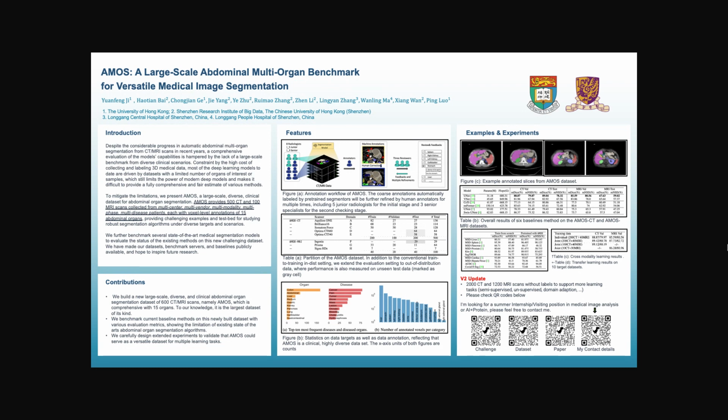The abstract reads, despite the considerable progress in automatic abdominal multi-organ segmentation from CT MRI scans in recent years, a comprehensive evaluation of the model's capabilities is hampered by the lack of a large-scale benchmark from diverse clinical scenarios.